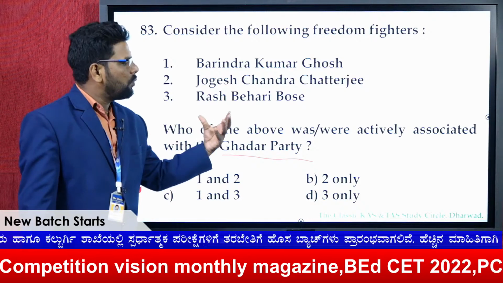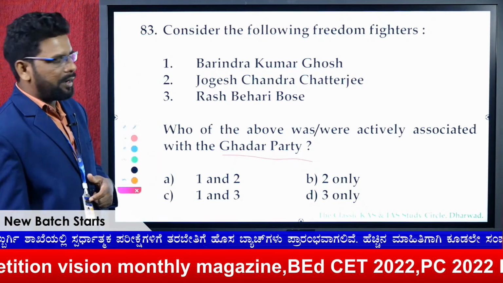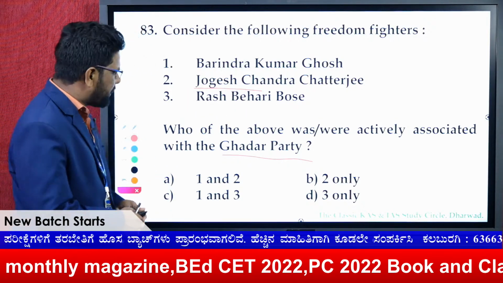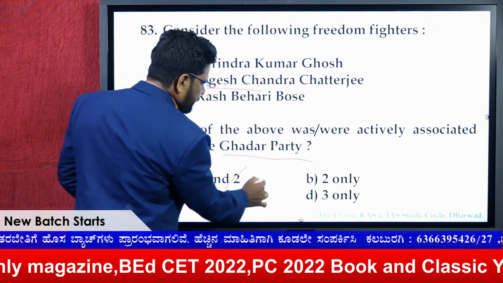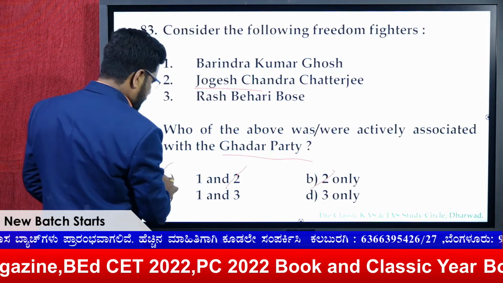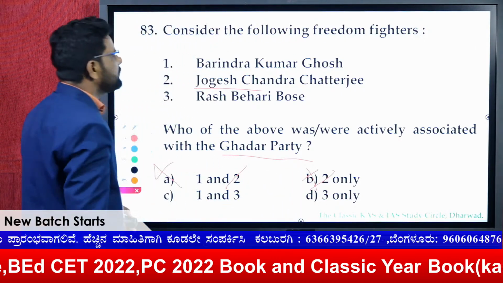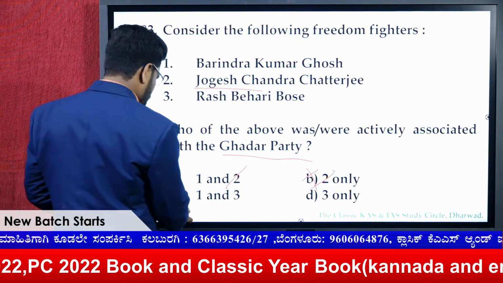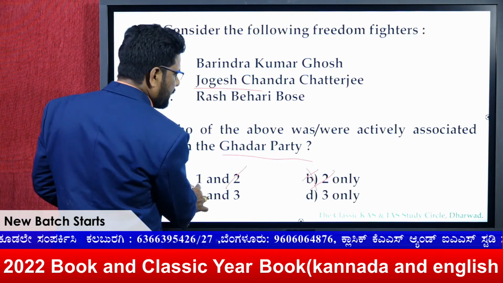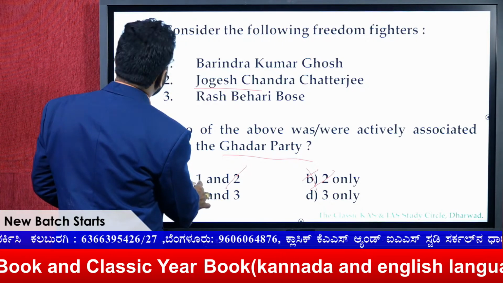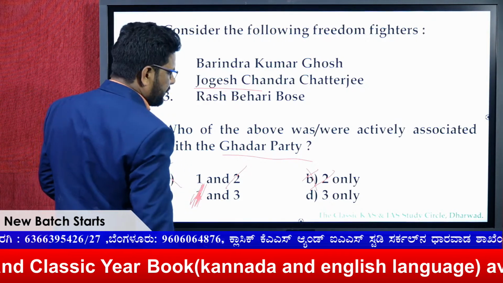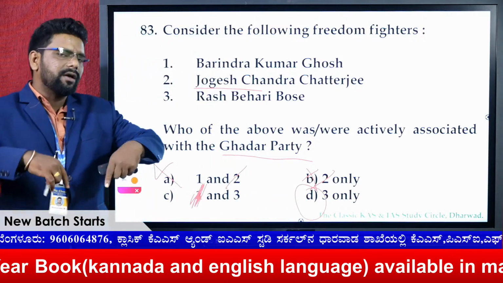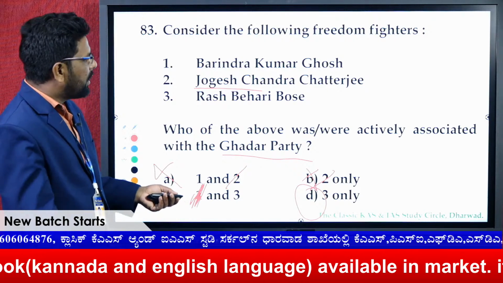So here, who were actually associated with the Ghadar Party? Jogesh Chandra Chatterjee belongs to the RTM too, so 2 cannot be the answer. This cannot be, and this cannot be. Even Barindra Kumar Ghosh cannot be. 1 is already there, so 1 cannot be, and the remaining is only 3. That is Rash Bihari Bose, who is not directly linked but indirectly associated.